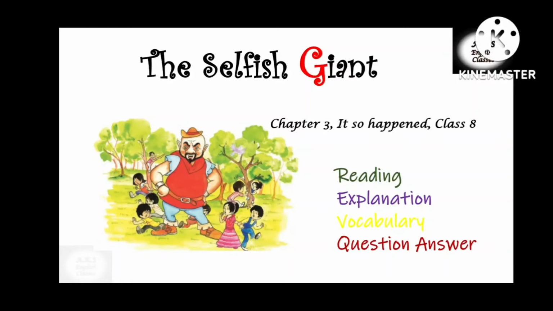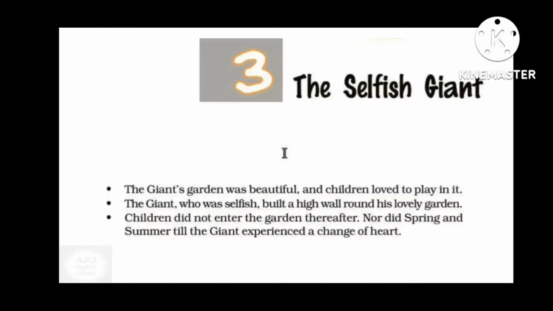In this video, we will read the Class 8 Supplementary Book chapter, The Selfish Giant. Giant is a very huge person and selfish is somebody who always thinks of himself. Why is the giant selfish? Let's see in the chapter.